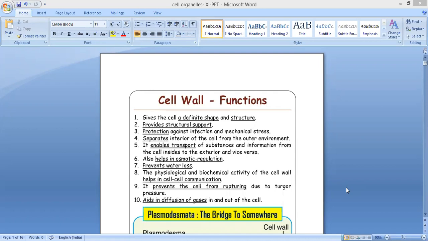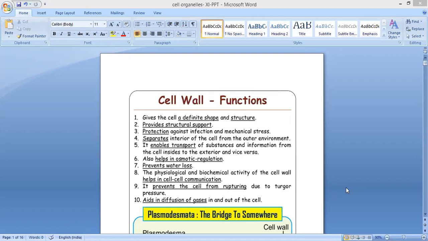So what is the cell wall? In the last session we told that in all the cells, in animal and plant cells, we can see the cell membrane or plasma membrane, but in some plant cells, bacteria, and fungi, we can see even the cell wall also. So let us see what the functions of this cell wall are.